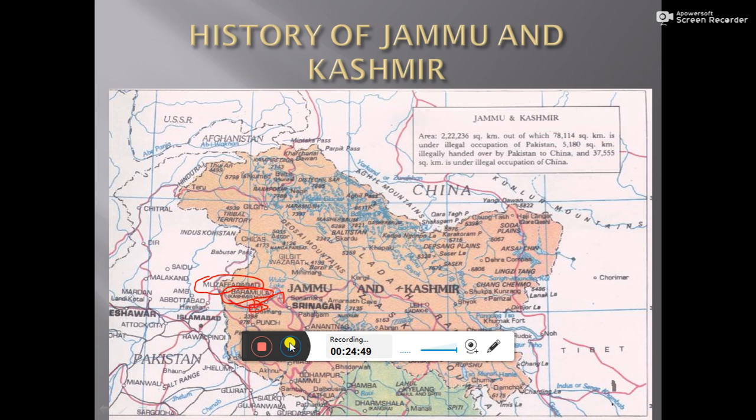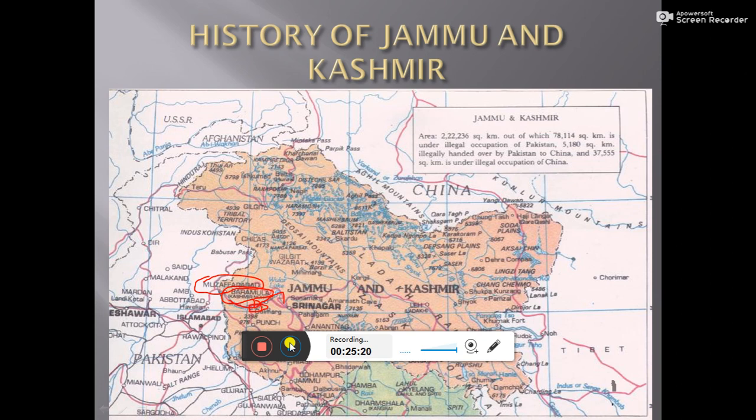Before this, V.P. Menon, the Indian secretary, talked with the higher officials of Raja Hari Singh, and they said that only one of two things could happen: either Jammu and Kashmir would be attacked and taken by Pakistan, or India would save us.